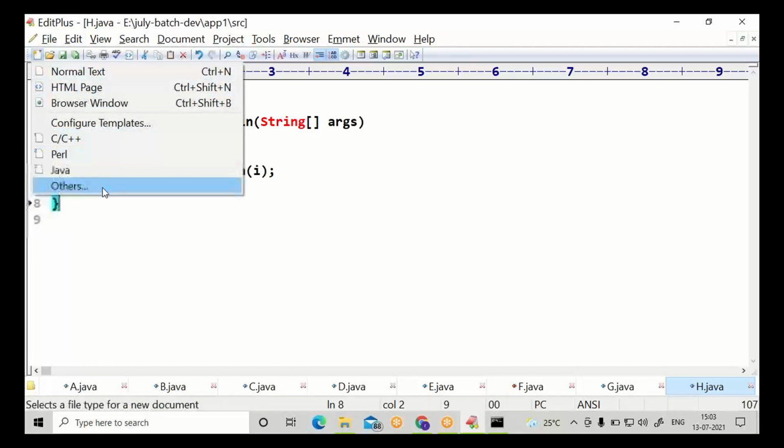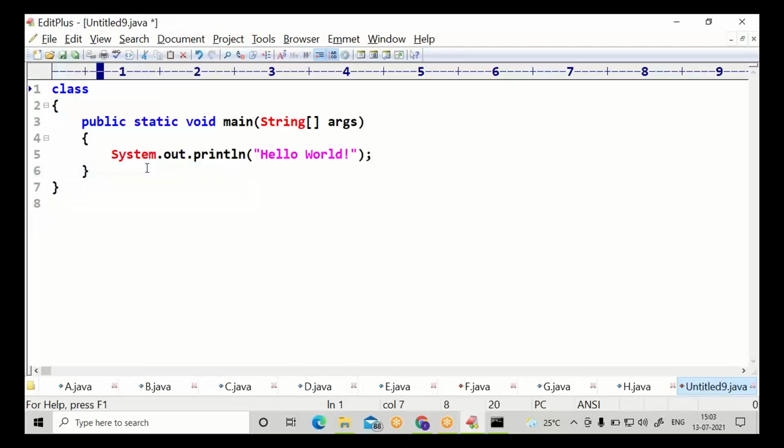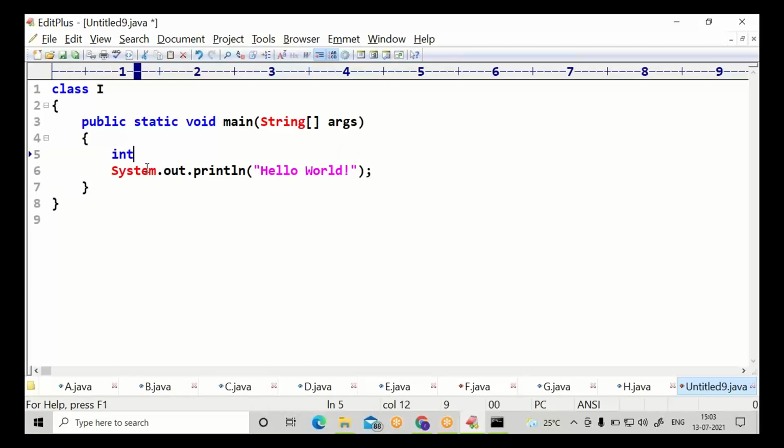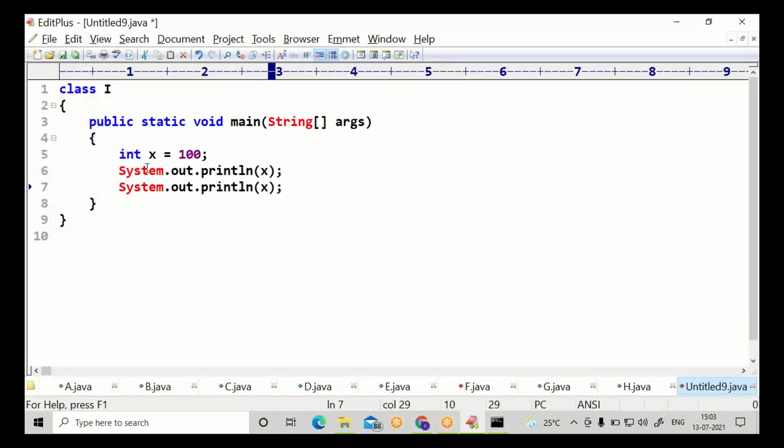Let me go to another program. I'm choosing the class name as I. int x is equal to 100. Let me print x. Ctrl+J. x is equal to 200.